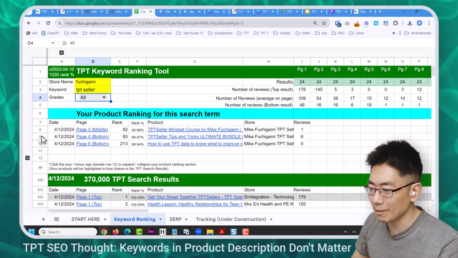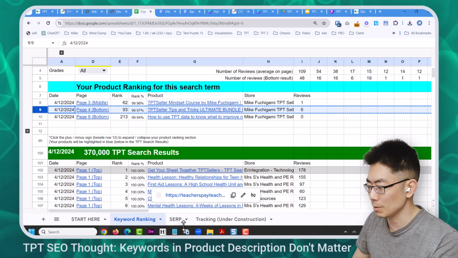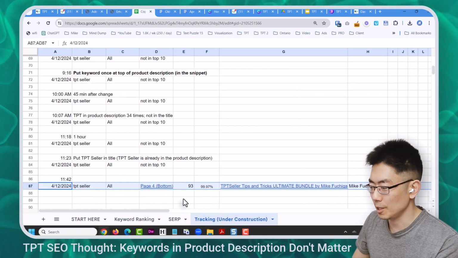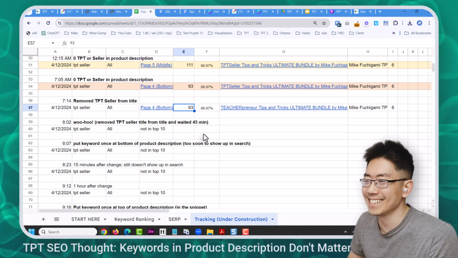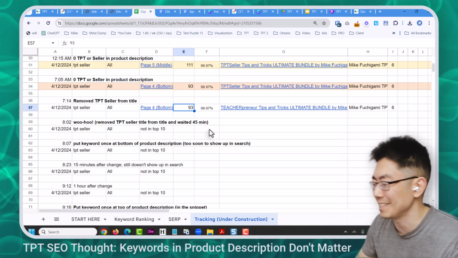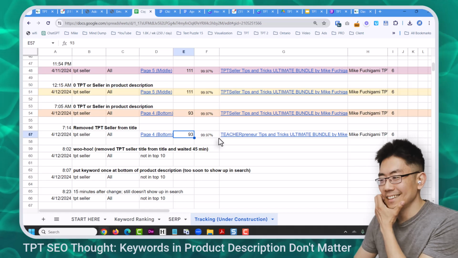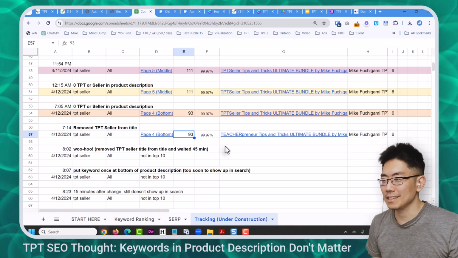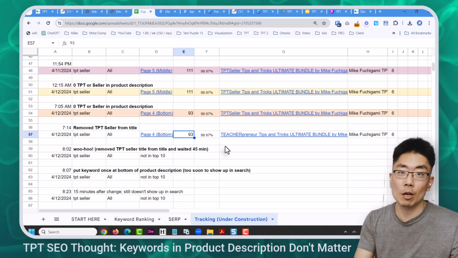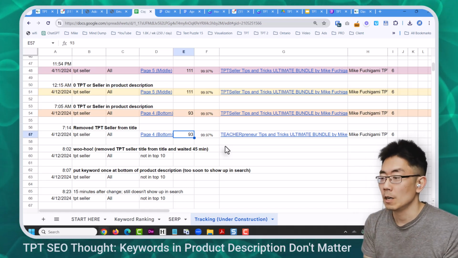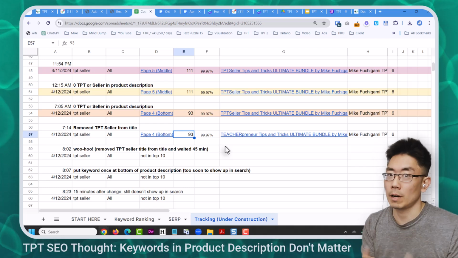Okay, so let's see what the rank is. It's 93. And what was it before I started playing with all of this? 93. Okay, so what did I learn? Because we've done this a lot and I've stopped so many times. I learned that adding keywords into the product description didn't make a difference at all. From an SEO perspective, what made the difference was the keyword in the product title.